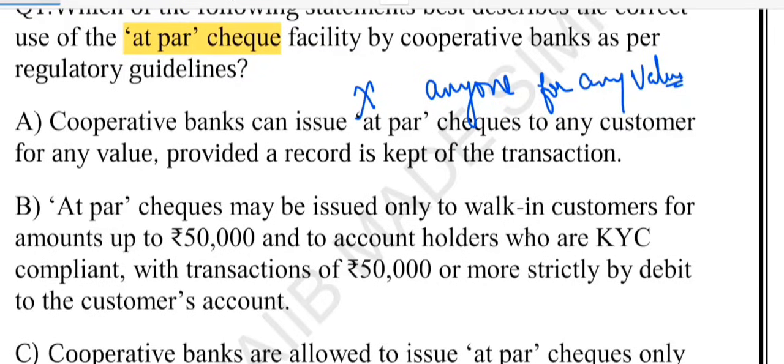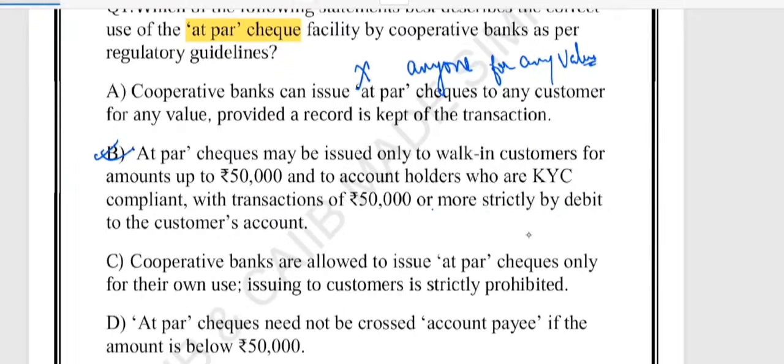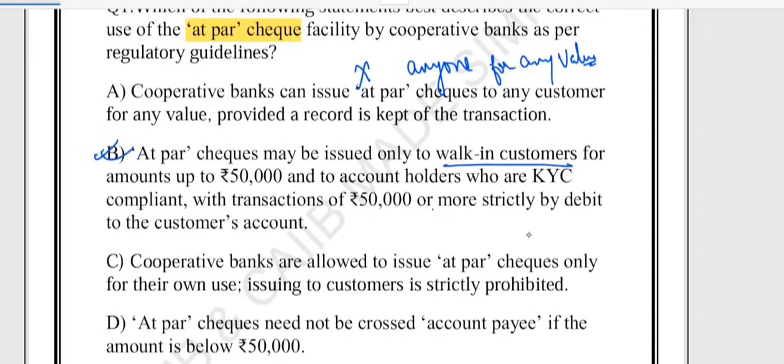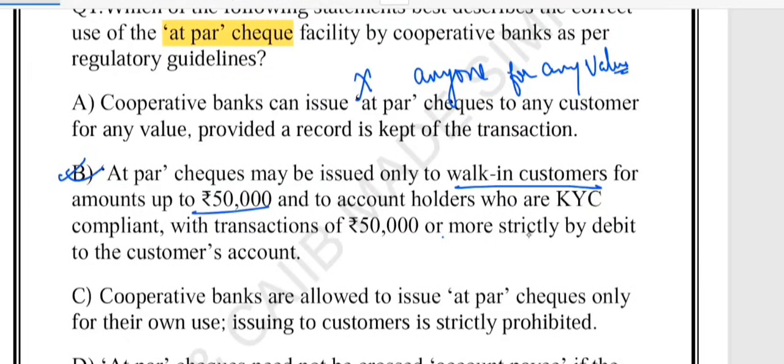A strict control applies. Option B says that at par cheques may be issued only to walk-in customers, and yes, this is the correct statement. There are some points to keep in mind while issuing at par cheques. Walk-in customers can get an at par cheque only up to 50,000 rupees, against cash.